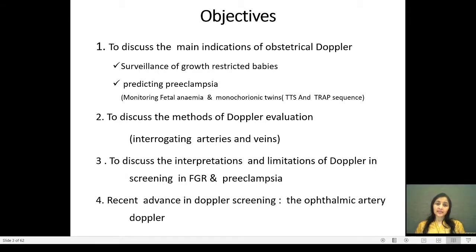I will also discuss the methods of Doppler evaluation, which is by interrogating various arteries and veins. Then I will discuss how to interpret the results and the limitations of Doppler, and finally a brief note on ophthalmic artery Doppler, which is a recent advance in prediction of preeclampsia.